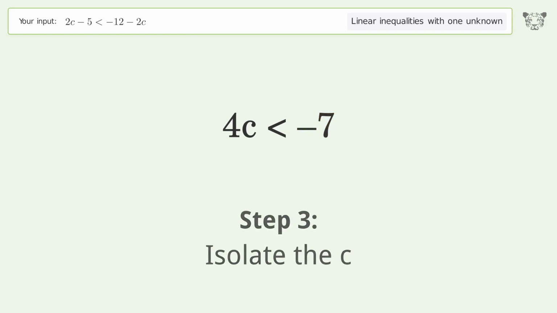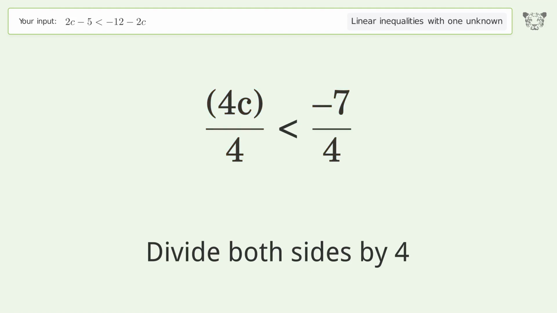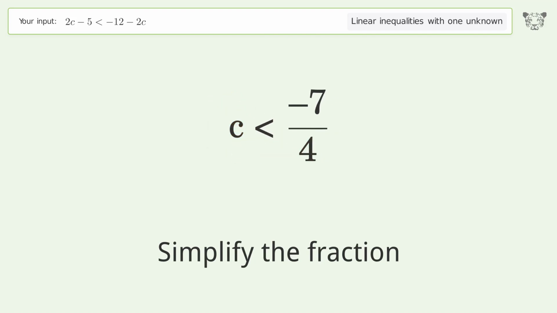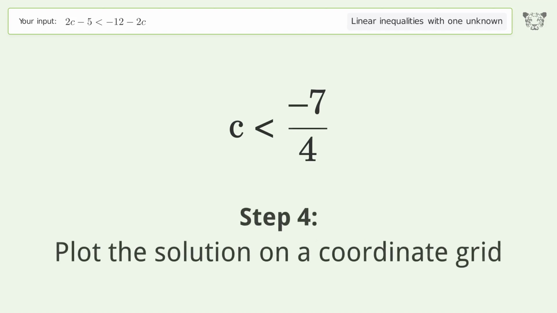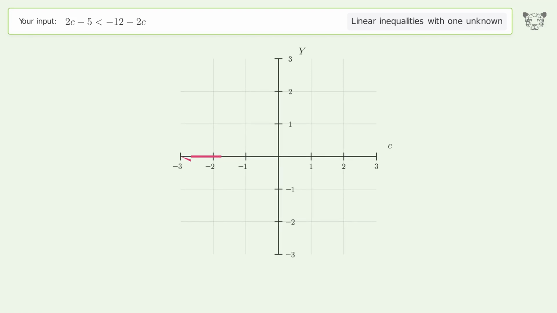Isolate the c. Divide both sides by 4. Simplify the fraction. Plot the solution on a coordinate grid. And so the final result is c smaller than -7/4 smaller than -13/4.